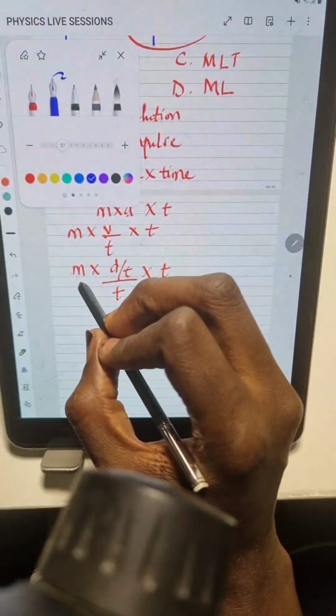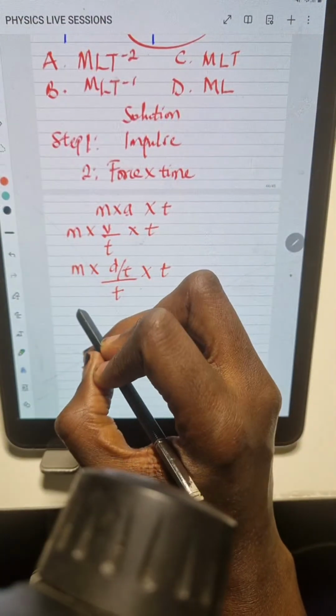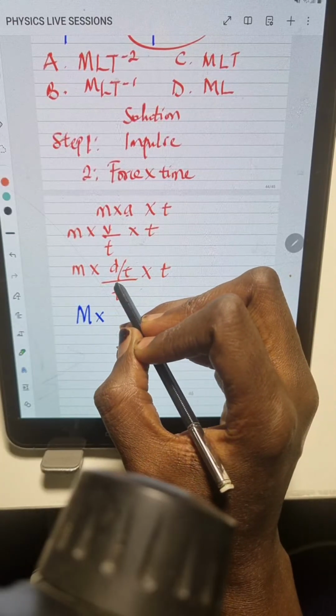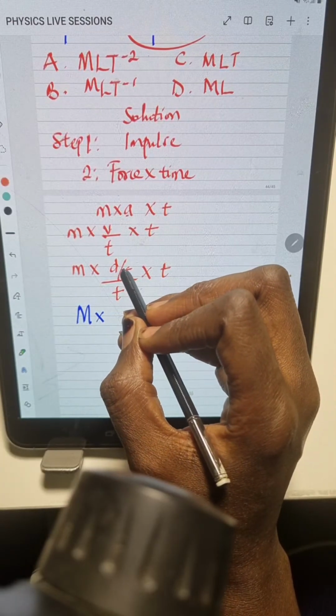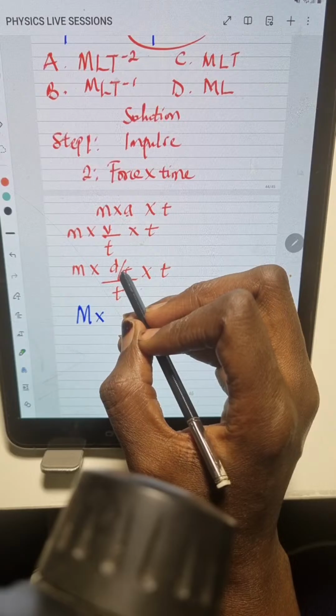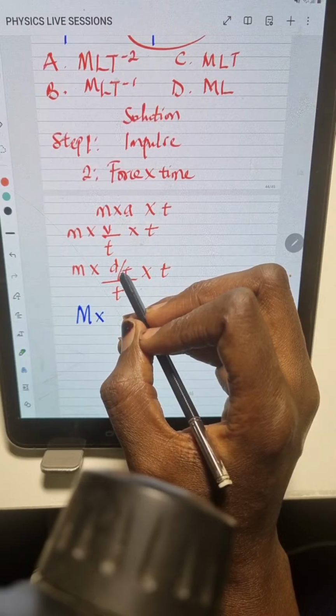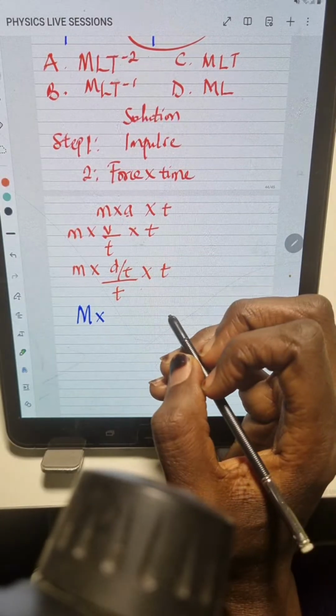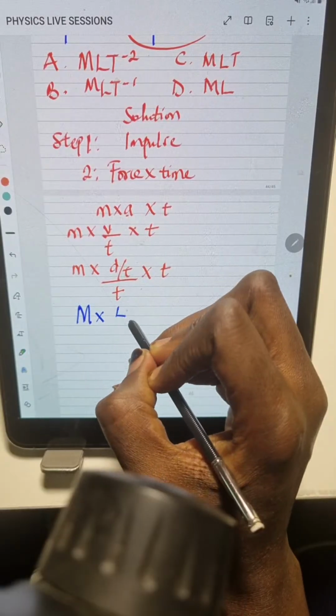Now let's introduce the dimensions. The dimension for m, which is mass, is M, times the dimension for the d, which is the distance or displacement, is what? Can anyone tell me? What's the dimension for the d, which is the distance? Dimension is L.